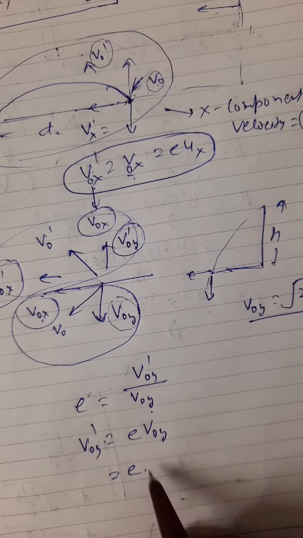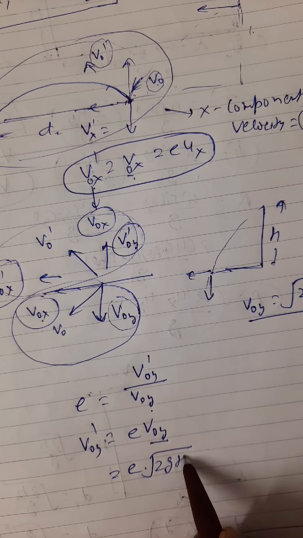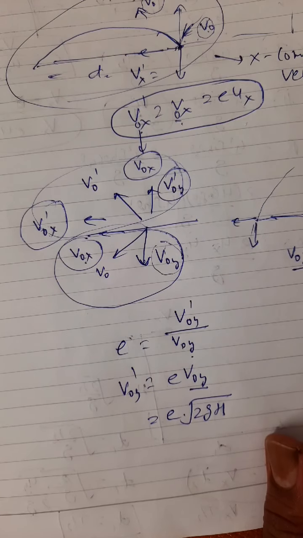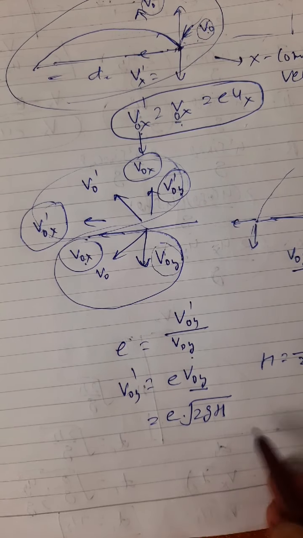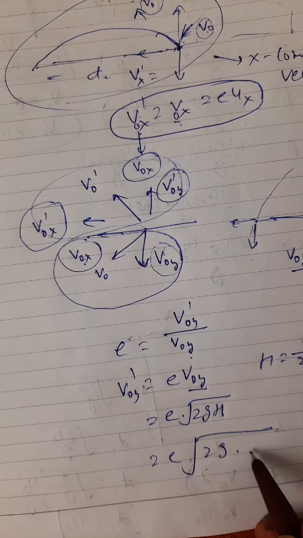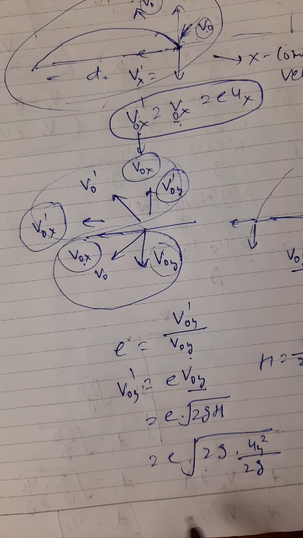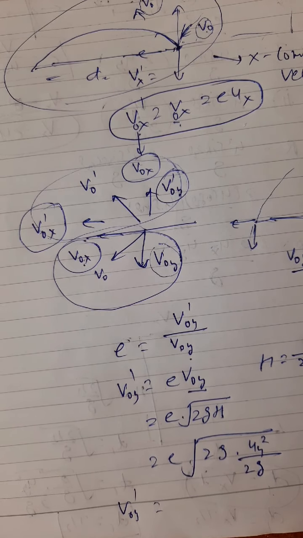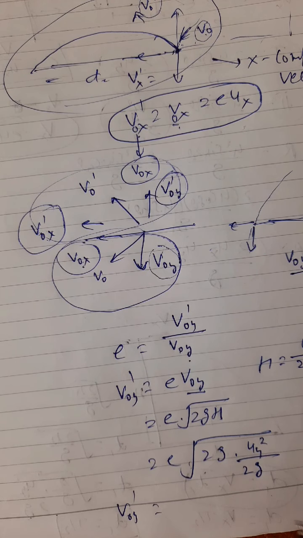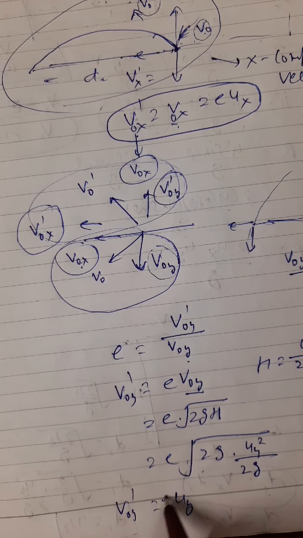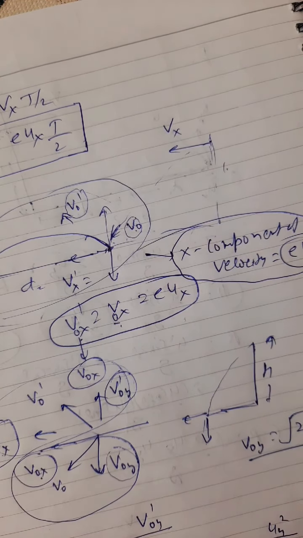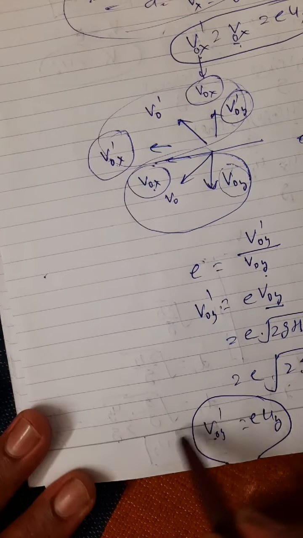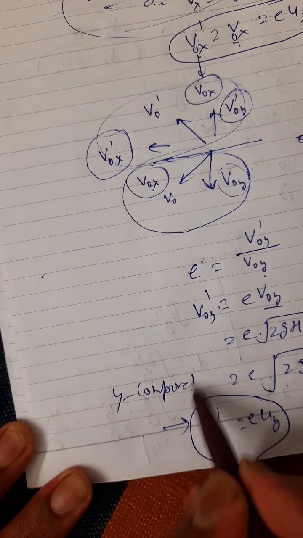Now the value of h is uy square by 2g, so V naught y is e root of 2g uy square by 2g, and V naught y dash is e uy.